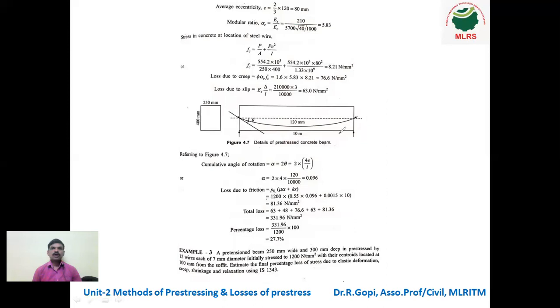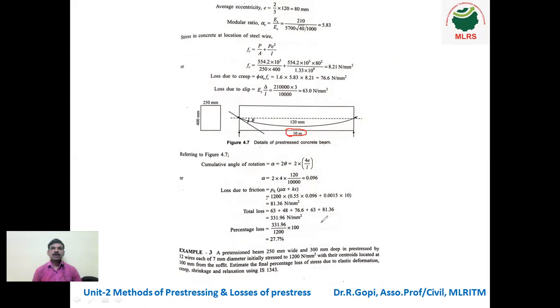So what is this X value? X value is the entire length, because we are applying force here, so it is transferred over the entire length of the beam. So X is 10 meter. Therefore it is 81.36 Newton per mm square.